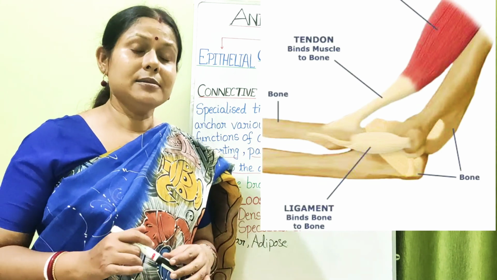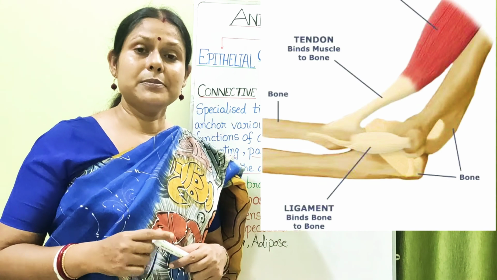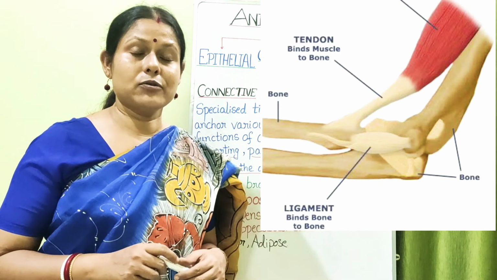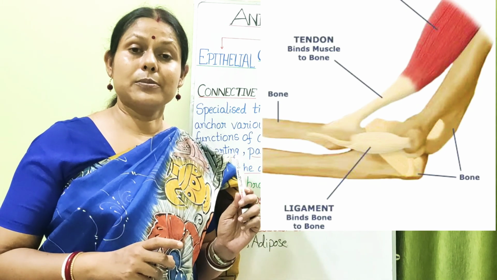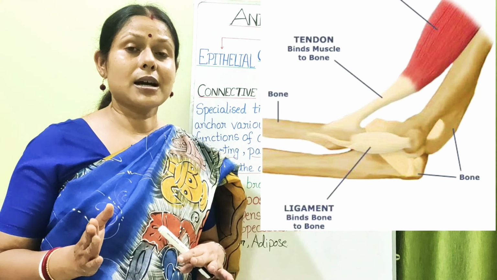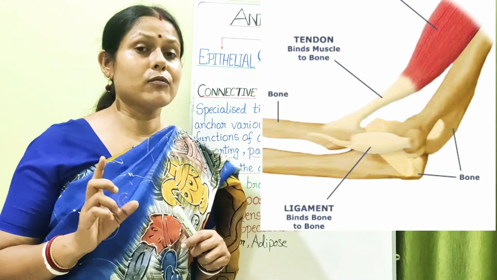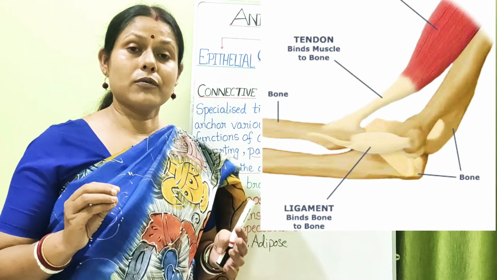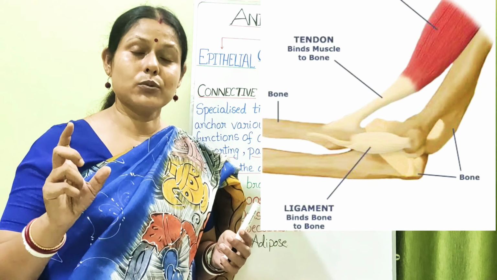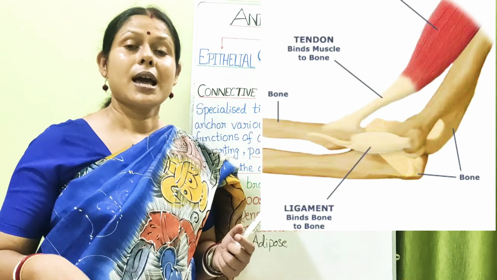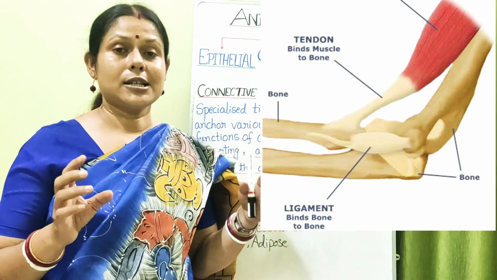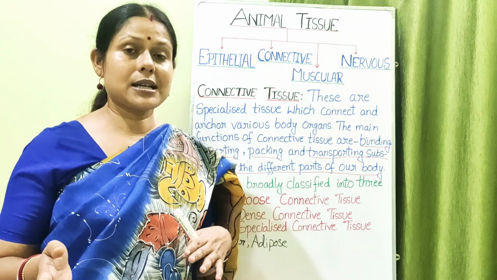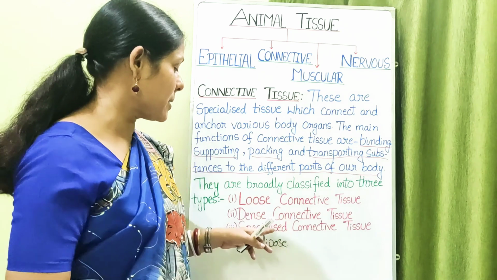The ligaments are highly elastic and flexible, but they have very little matrix compared to the tendons. The tendons have a sufficient amount of matrix, and the tendons are made up of white fibers, as I told you, but the ligaments are made up basically of yellow fibers, along with some white fibers too. Okay, and both of them help in movement. One is between bones and bones, so it helps in bringing movement between the bones, and the other is between the muscle and the bone. There the flexibility is comparatively less than in the ligaments, as we see in the case of the tendons, and both of them belong to the dense connective tissue.